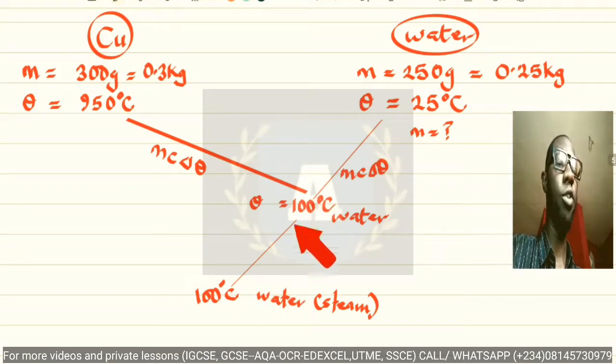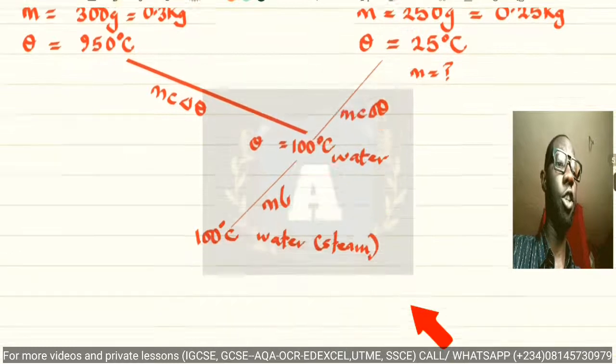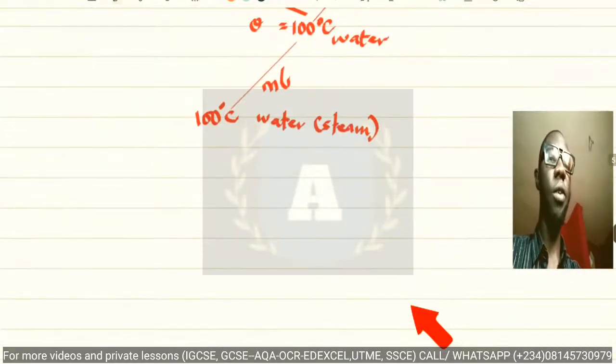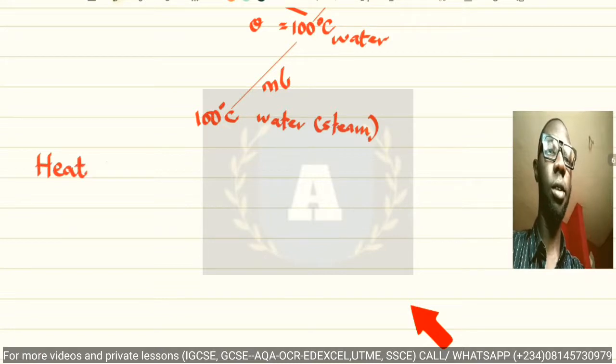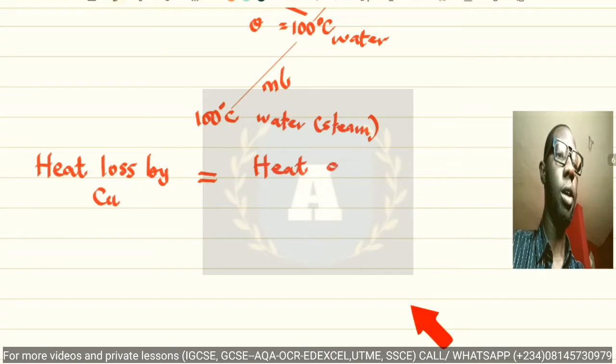So there is 100 here and then 100. Water changing from 100 degrees Celsius to steam, also at 100 degrees Celsius. So now the formula to use in this case is ml, when there is no temperature change. Now we should know very essentially that heat loss by copper metal will be equal to heat gain